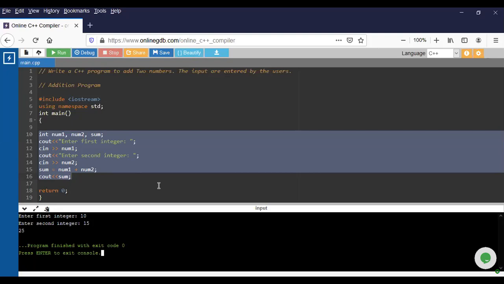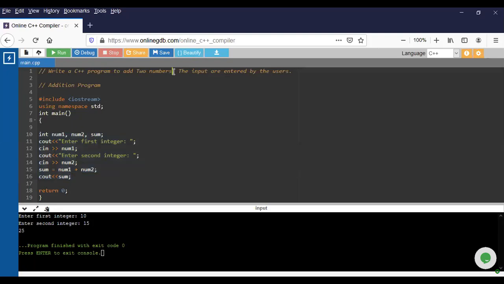Okay, and how about the other things? Another question says that they give the value of the numbers. Write a C++ program to add two numbers. But what two numbers? The values of the two numbers were given, 11 and 33, I think. Okay, 11 and 33. So you have to add the two numbers here, 11 and 33.